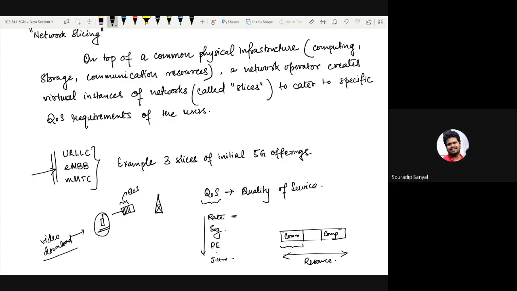Sir, basically, it's cloud computing applied to network services, right? Right.